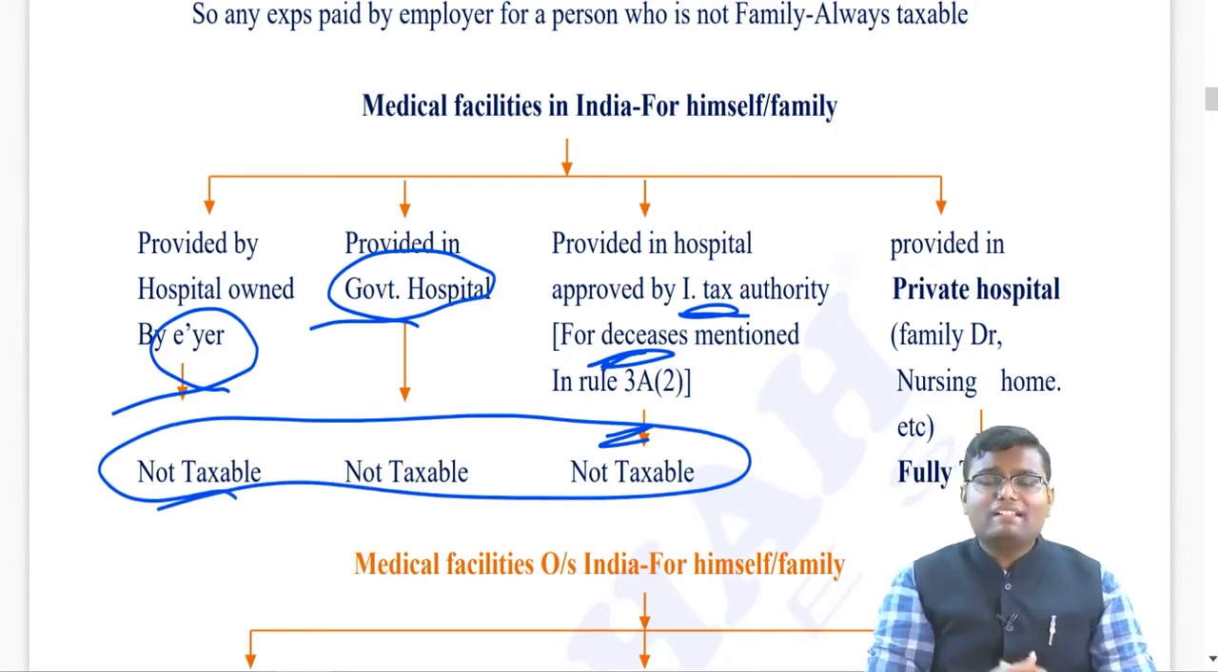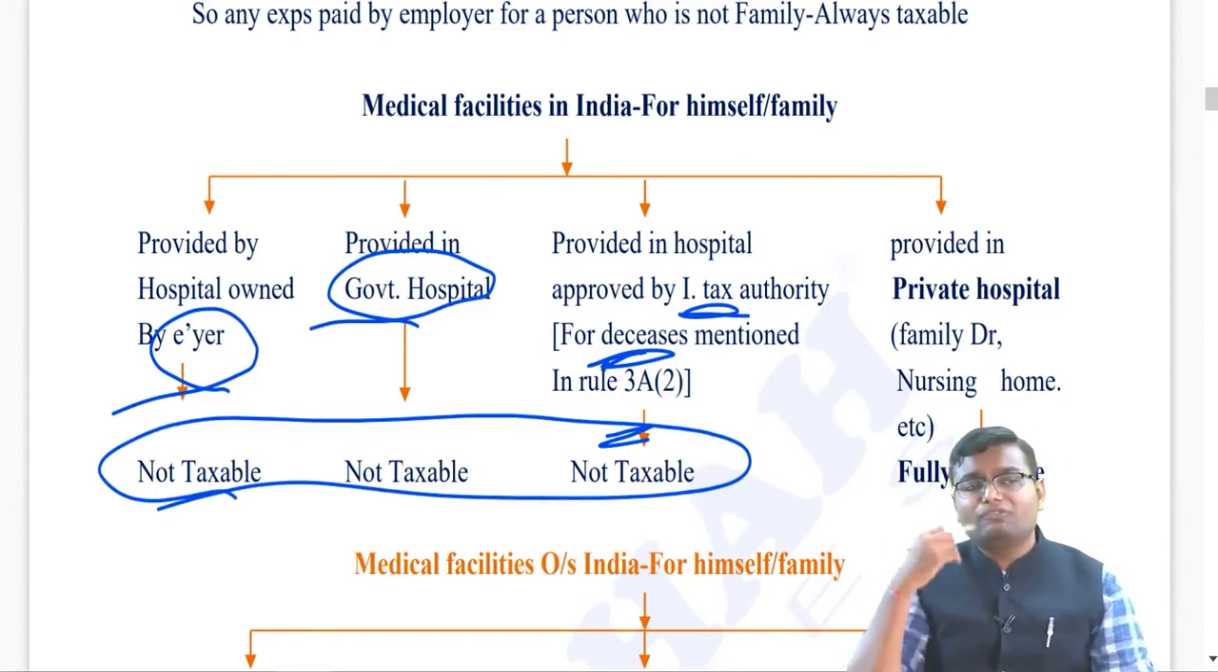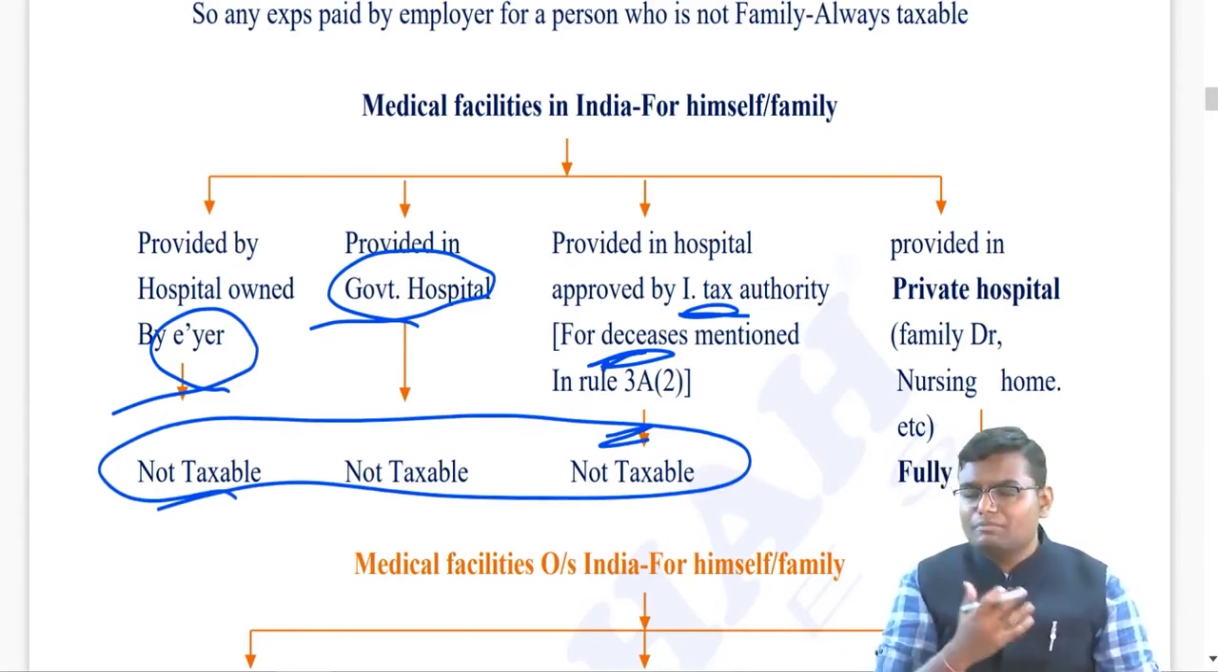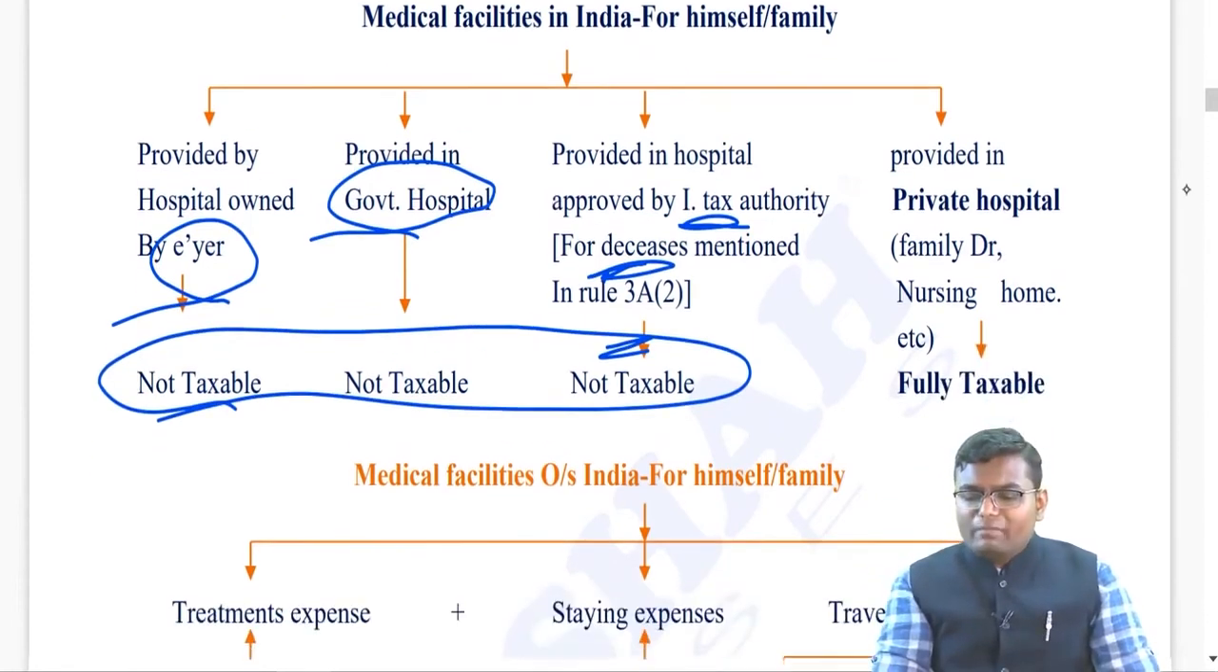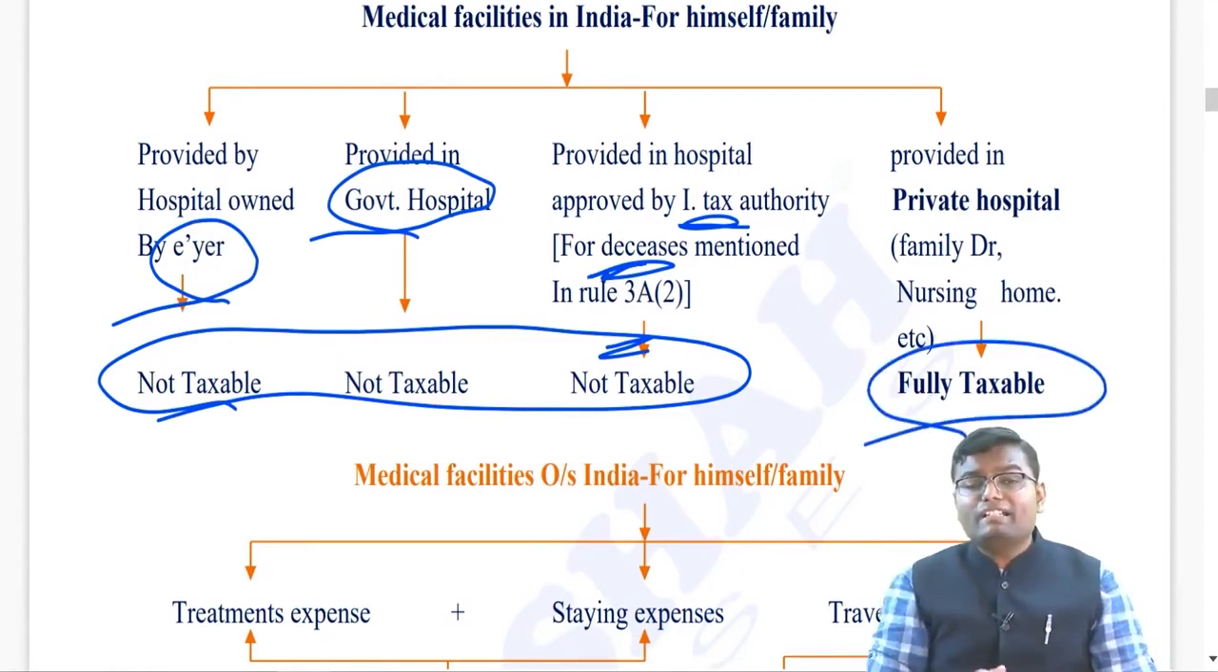If, let's say, in a government hospital the treatment is done for grandparents, it will be taxable because they are not family, exemption not applicable. But if treatment is done in any other hospital, private hospital, family doctor, nursing home, it is fully taxable, even though treatment is done for me or my family member.